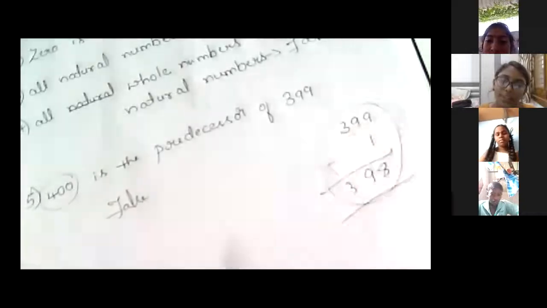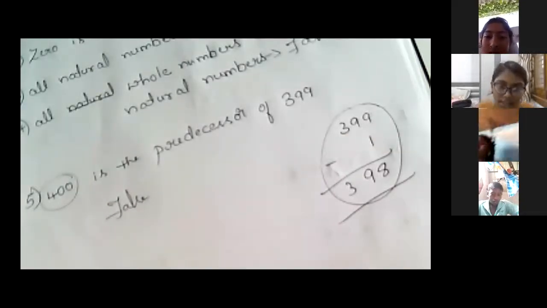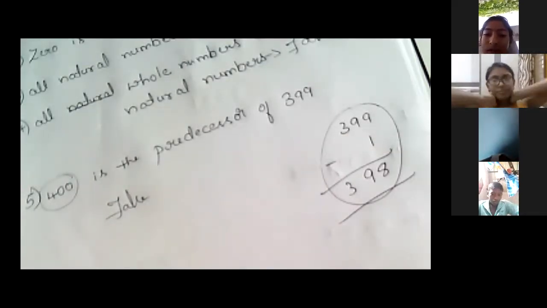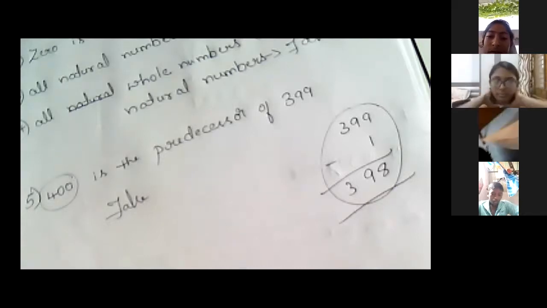See here, when you subtract 1 from 399, you will get 398. What is the predecessor of 399? 398. But they are telling you it's 400. No, it's wrong. So this is false. This is the successor of 399. What they have given, 400, is the successor of 399, not the predecessor.